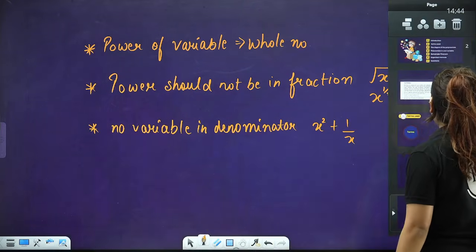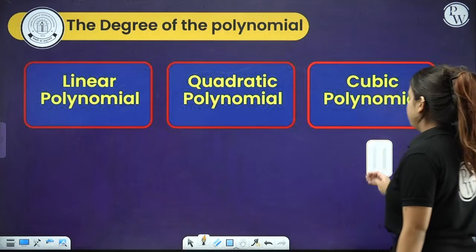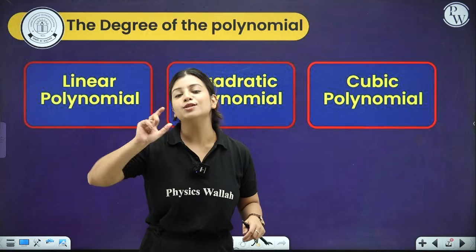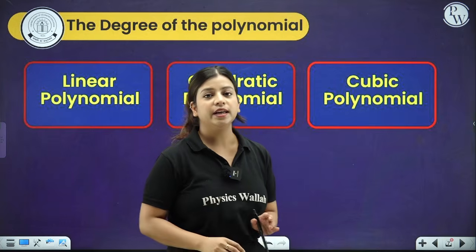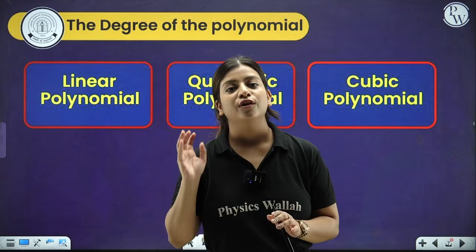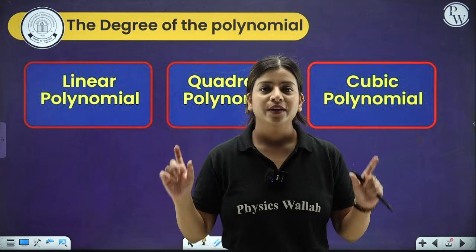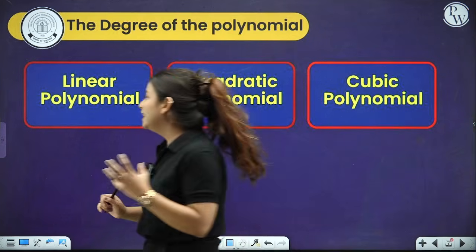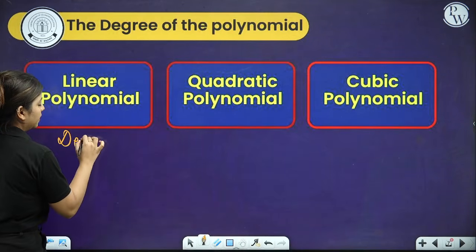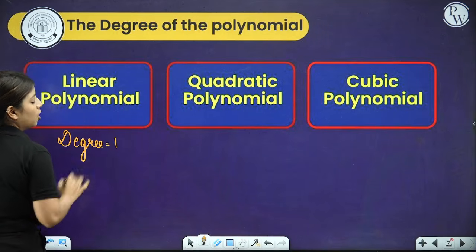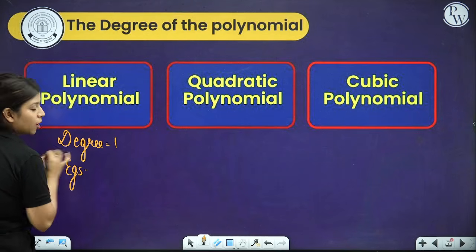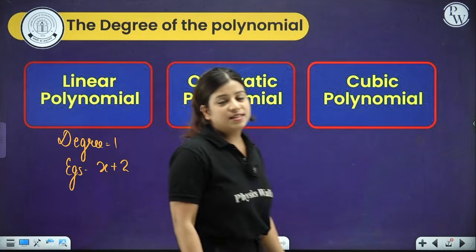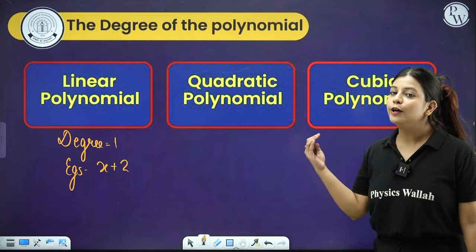The next thing that we have over here is the degree of a polynomial. Now, what is degree, people? Degree is the highest power. That's it. Degree is the highest power of the variable in that particular expression. Now, what is a linear polynomial, people? Wherever the degree is 1, such polynomials are known as linear polynomials. For example, x plus 2. Over here, the power of x is nothing but 1, so this becomes a linear polynomial.